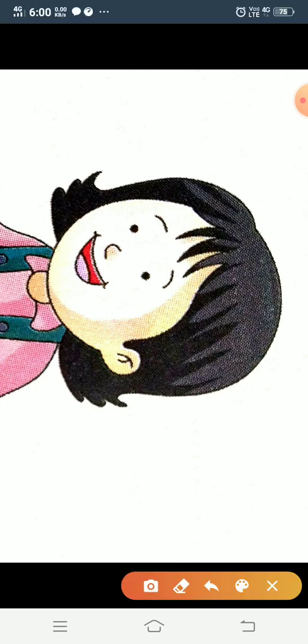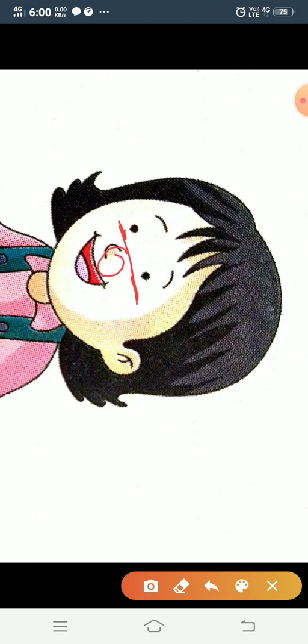See, children. This is a picture of a cute little girl. Can you tell me where the eyes are on her face? The eyes are above the nose. See, these are eyes. This is a nose.